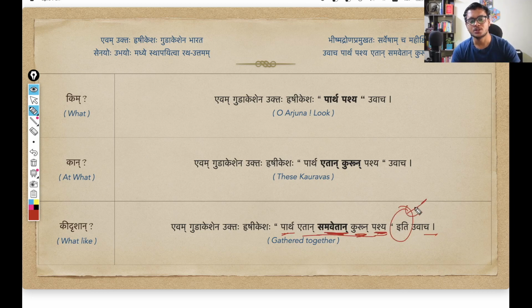This iti, you see, in a lot of Sanskrit text you are going to see this word. This is an avyaya, an indeclinable. And again, this simply means this, thus. That you have a direct speech, Krishna said, and then you use iti uvach. So iti is simply like a pointing finger, that this is what Krishna spoke, Krishna uvach, iti uvach. So that is the sense here.